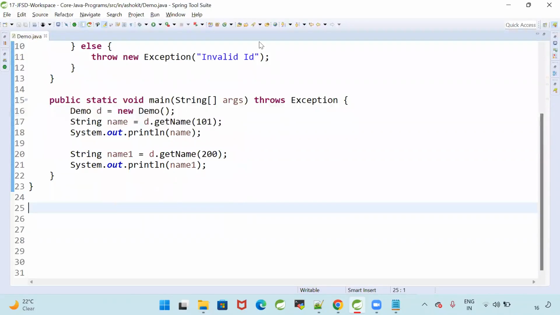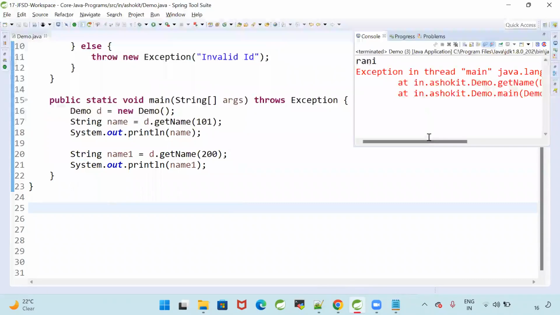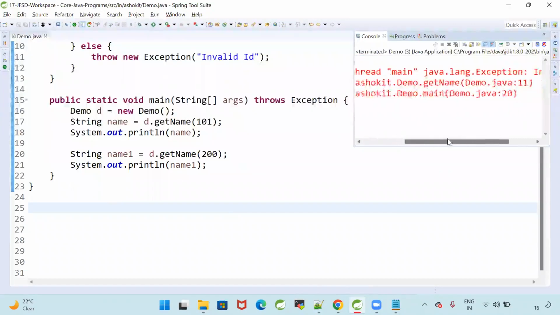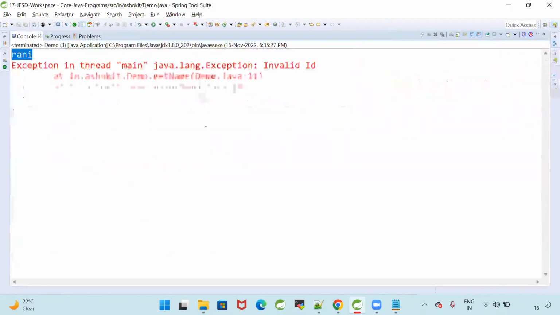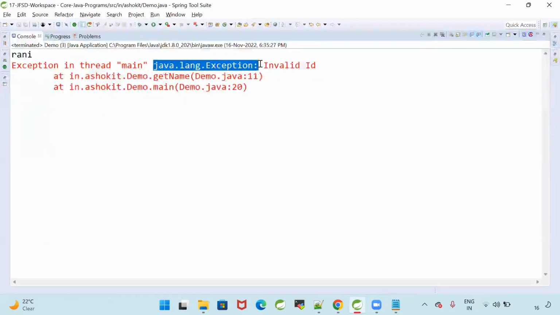Now, execute this program. What happened? First method executed, run is the output. Second method called, invalid ID. My program is executed. My program is throwing the exception. That exception is invalid ID. Why did we get the exception in the program? Because we are passing an invalid ID.